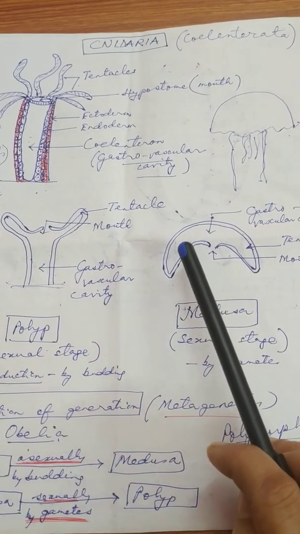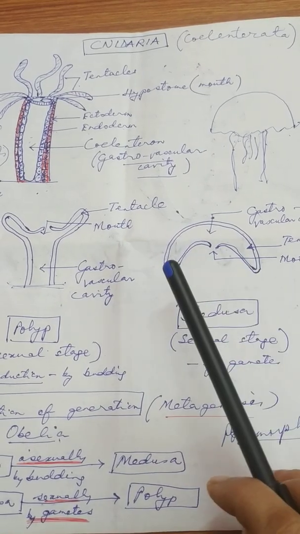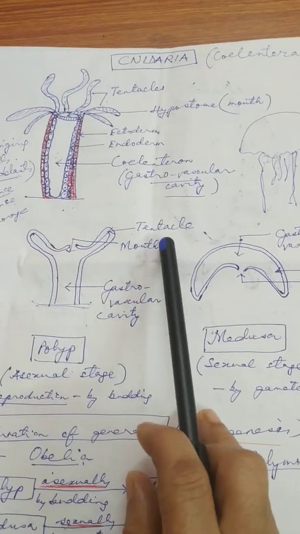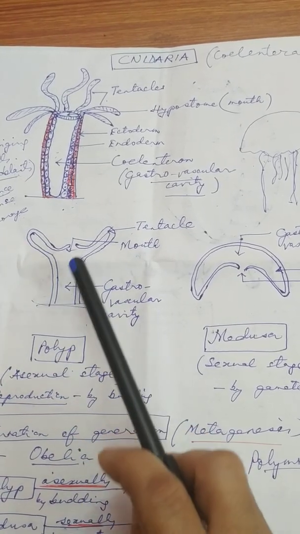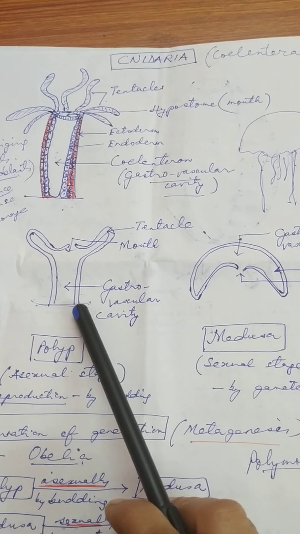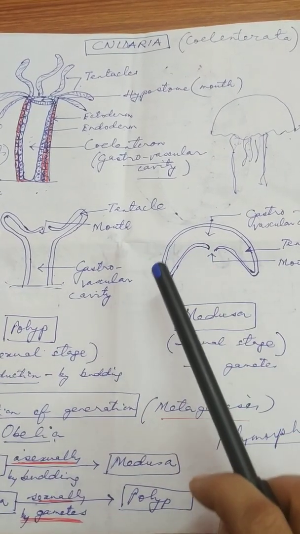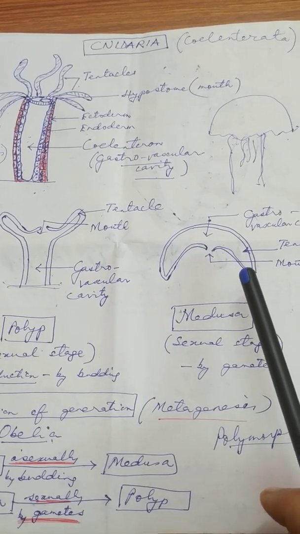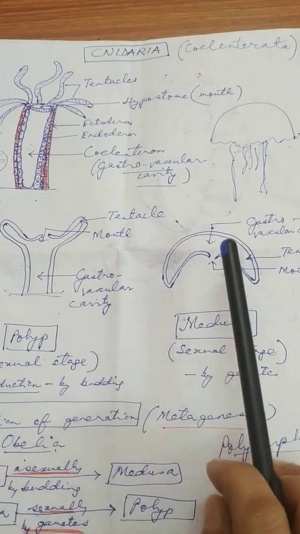Whereas in the free swimming cnidarian animals, look at the structure. The sedentary animals are tubular in shape, whereas the free swimming animals are umbrella like in shape. So this much you remember.